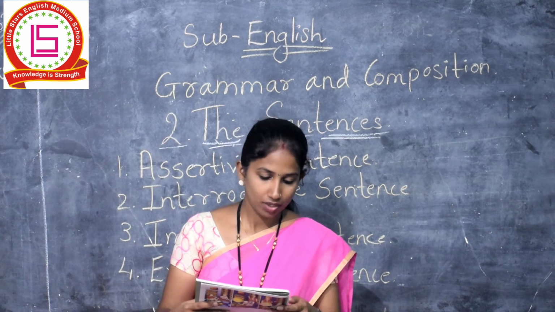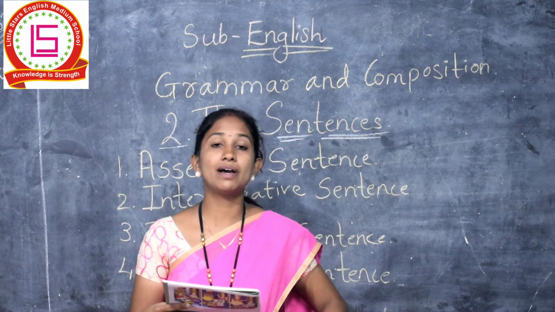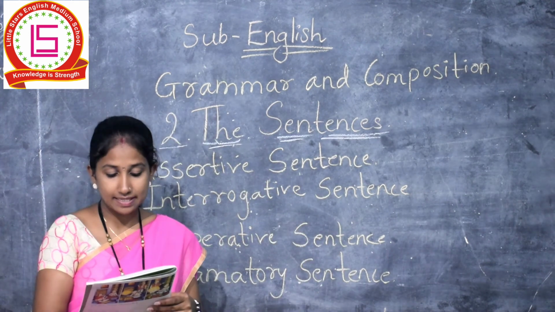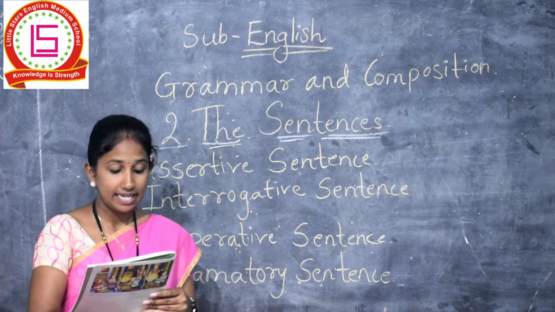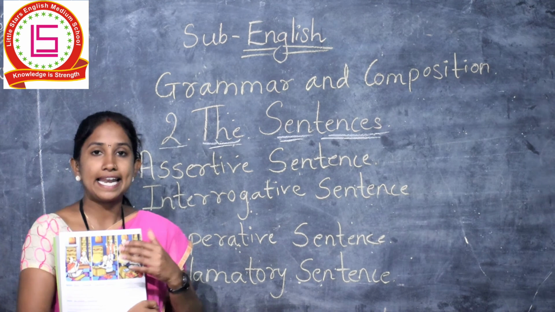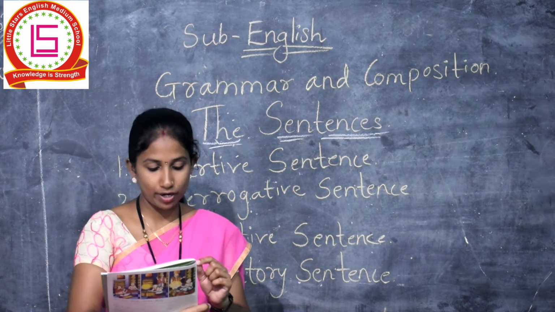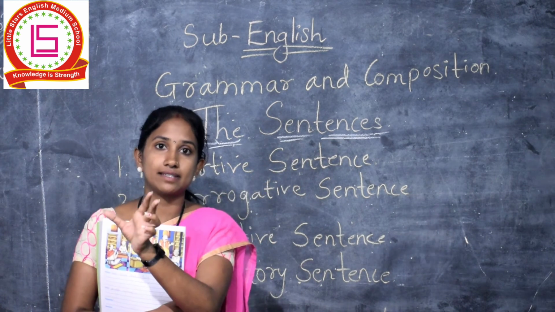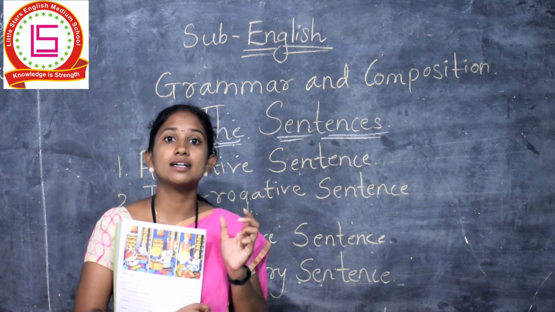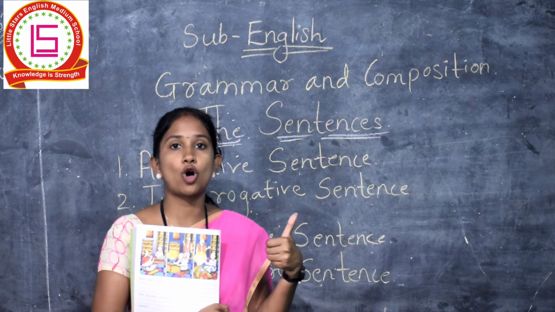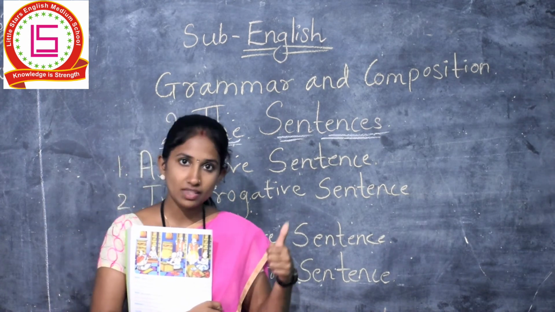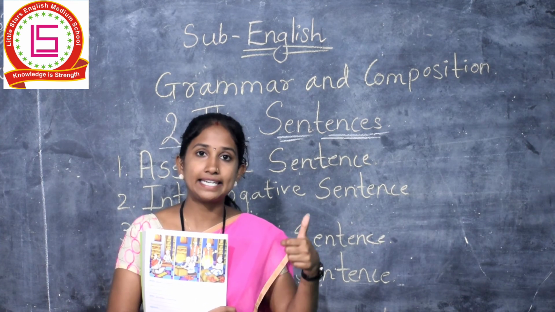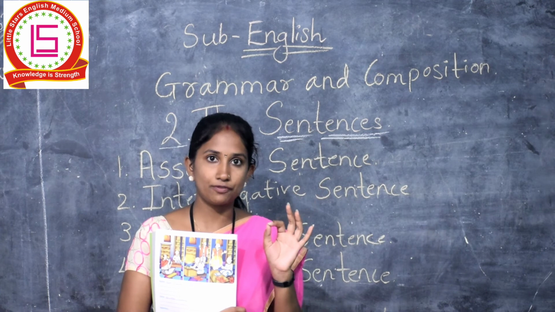Now look into your textbook. Assertive sentences. What do you mean by assertive sentence? A sentence that makes a statement is called an assertive sentence. It ends with a full stop. For example, Geeta is a good girl is a statement, so it is an assertive sentence. Any simple statement is called an assertive sentence and it ends with a full stop. All of you understood? Yeah.